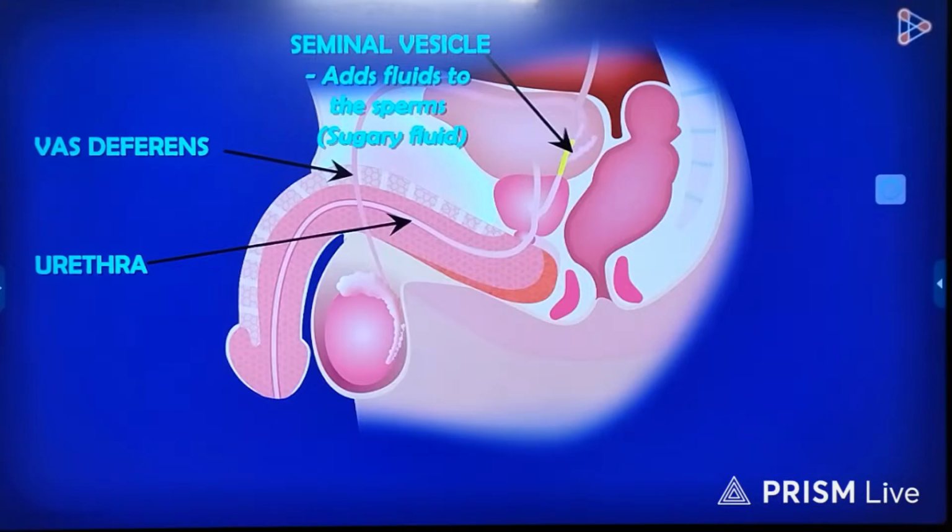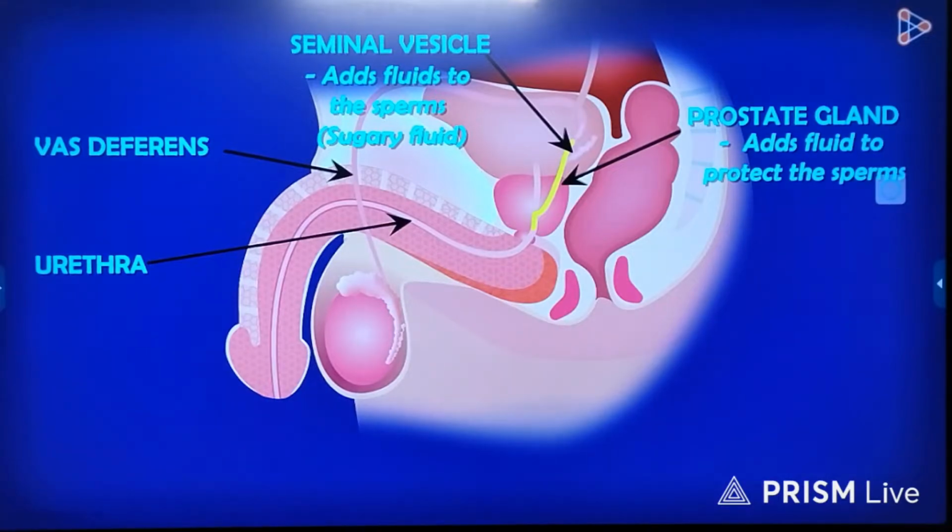What is the urethra? It is the tube that emerges out of the urinary bladder. This tube will now move through the prostate gland. Do you know what the prostate gland does? The fluid it secretes acts as a protector for the sperm. Protects the sperm? How? The sperm cannot survive in harsh acidic conditions. Thus, the fluid of the prostate gland neutralizes the pH of the vagina, where the sperms will be deposited eventually. It also provides motility to the sperms and helps them survive for a longer period in the vaginal tract. This constitutes about 25% of the seminal fluid.